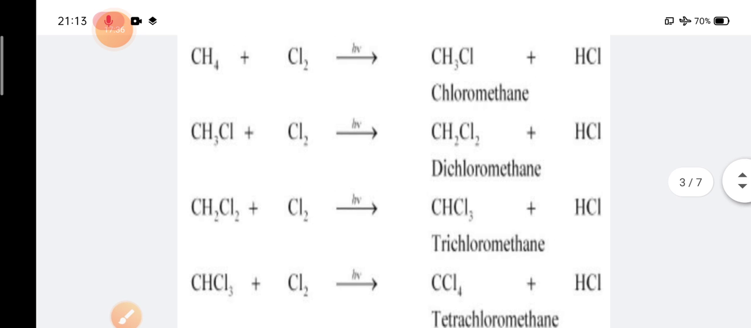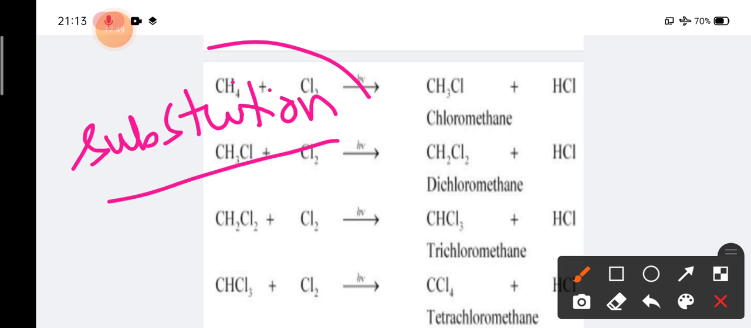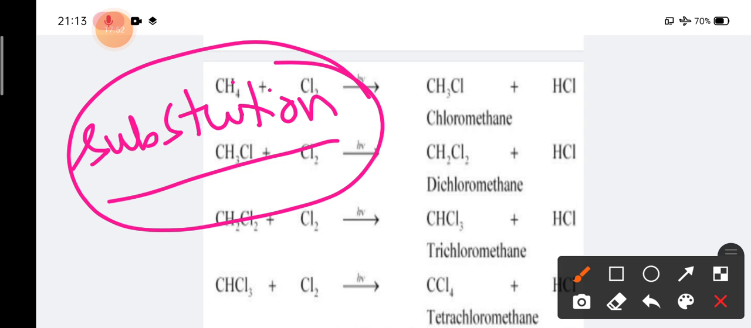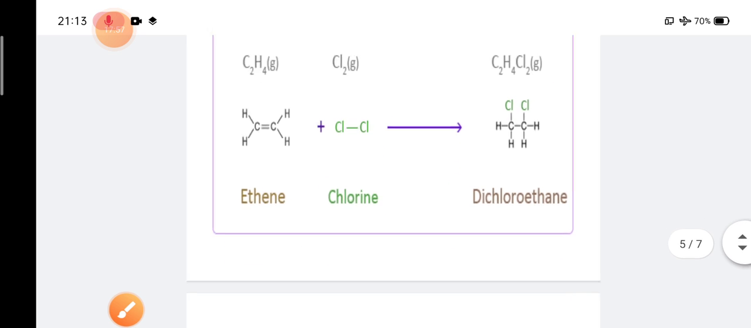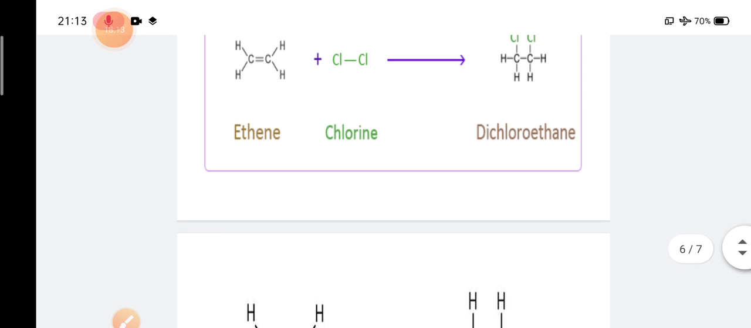But in the case of alkane, here you can see that one hydrogen is replaced by chlorine, so it is called a substitution reaction. So chlorination in the case of alkane is a substitution reaction, but chlorination or bromination in the case of alkene is an addition reaction. When a double bond is there, there will be an addition reaction, but in the case of alkane, there will be a substitution reaction. Substitution means a replacement reaction, and addition means it is just added. Here chlorine is added, not substituted or replaced.